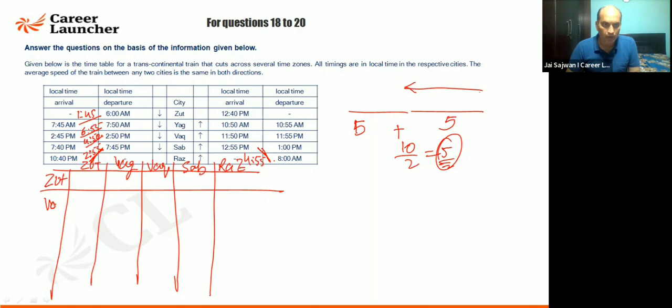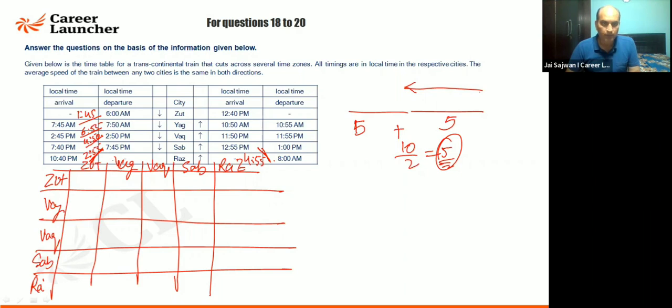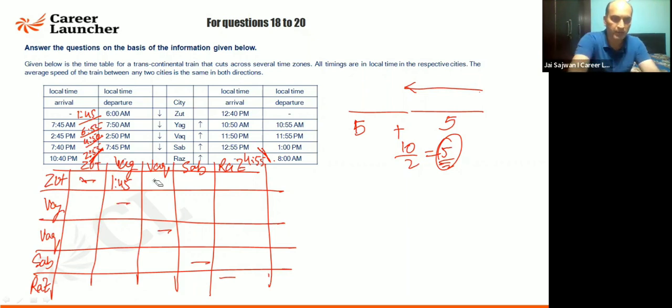And this is also back, sub, ras. Fine. So of course this is dash. We're talking about the same city. So from Zut to Yag, it is coming out to be 1 hour 45 minutes. From this, it is coming out to be, sorry, let's make it a little bigger.